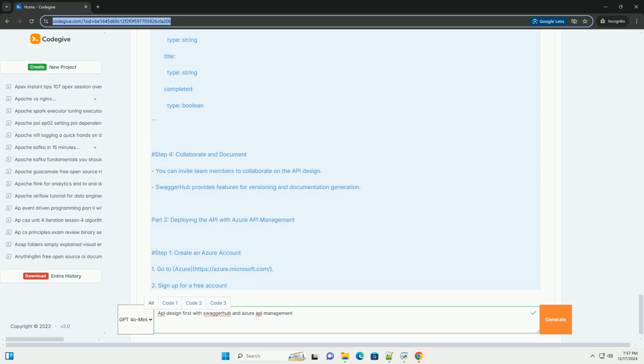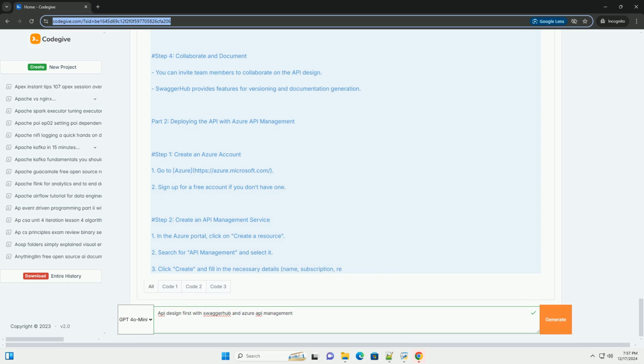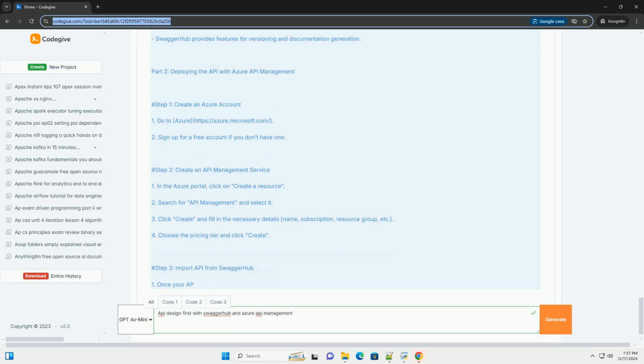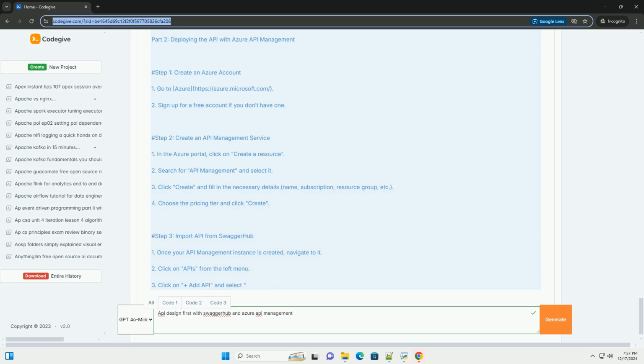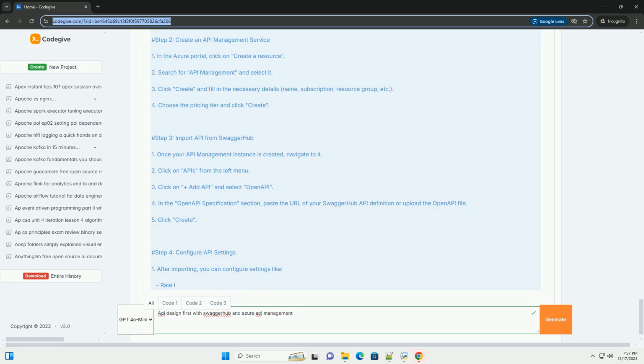Step 2, Create a new API. 1. After logging in, click on Create New. 2. Choose API and enter a name for your API, for example mysampleapi. 3. Select the version, for example 1.0.0, and choose an API type, OpenAPI 2.0 or OpenAPI 3.0.